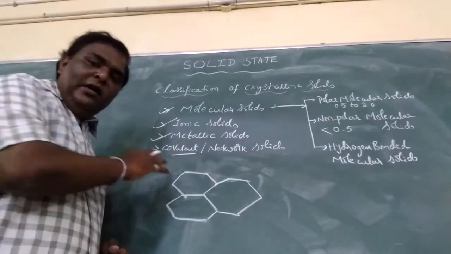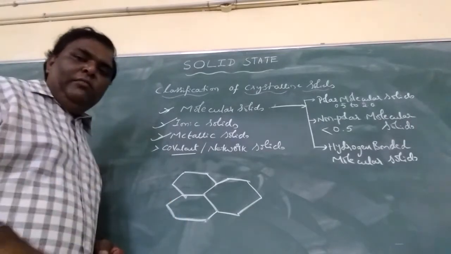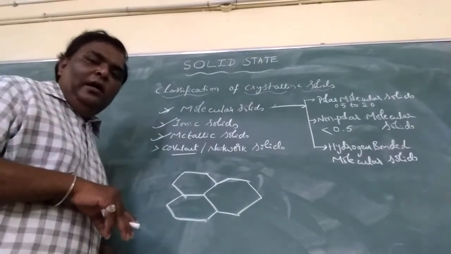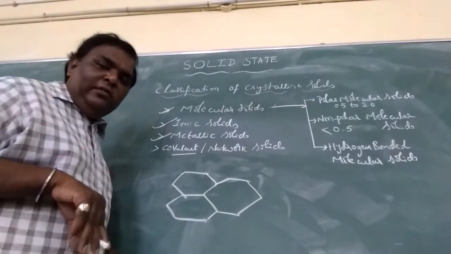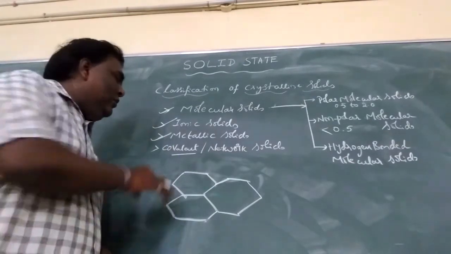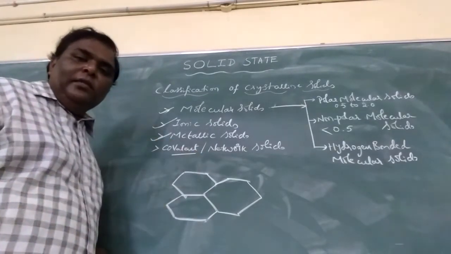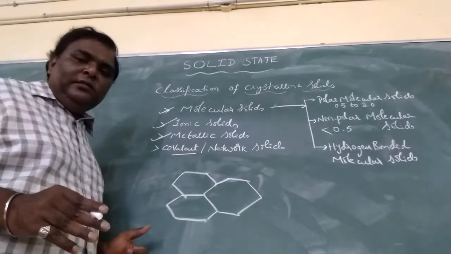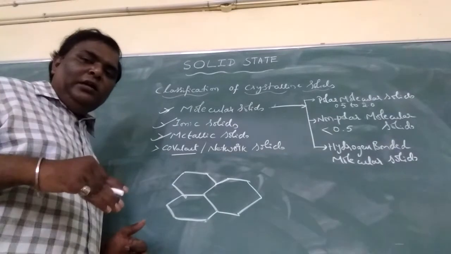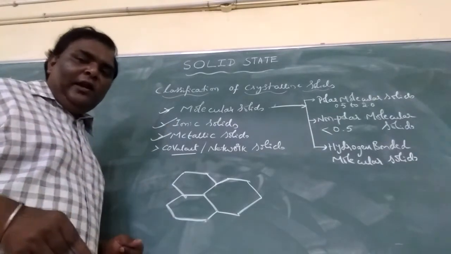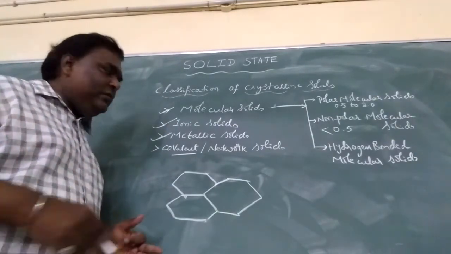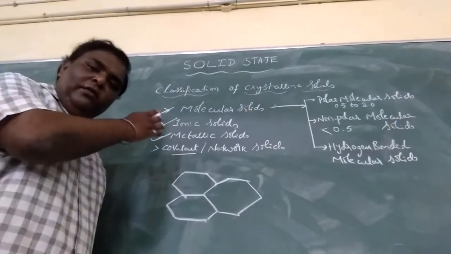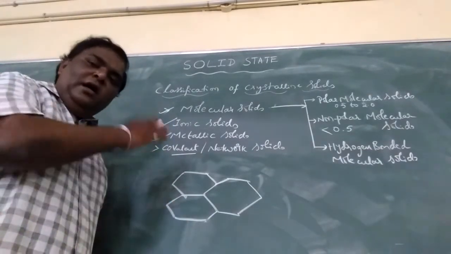Understood? But in case of diamond or silicon carbide, these act as non-conductors of electricity. Understood? So the covalent solids are arranged in a pattern that increases the number of free electrons. Understood? This is about the four classifications of crystalline solids.